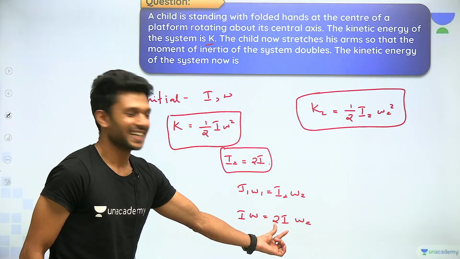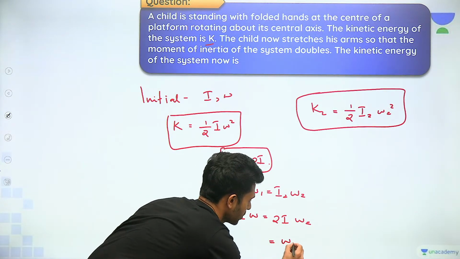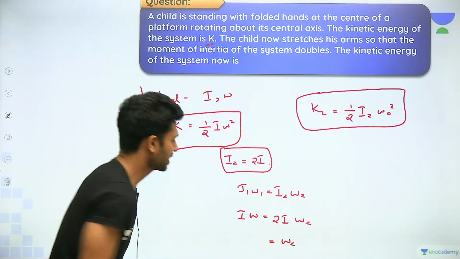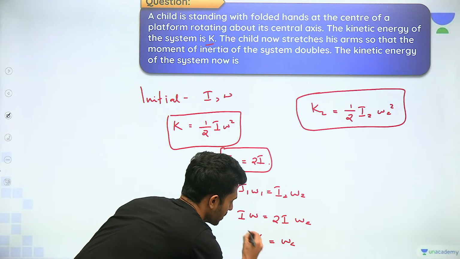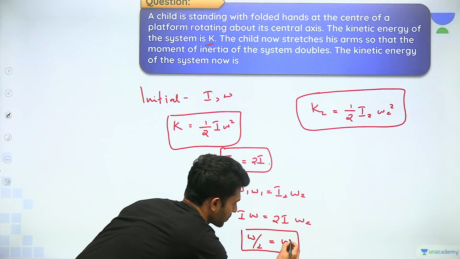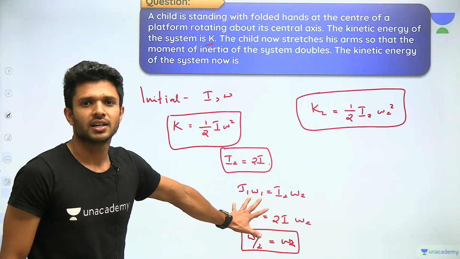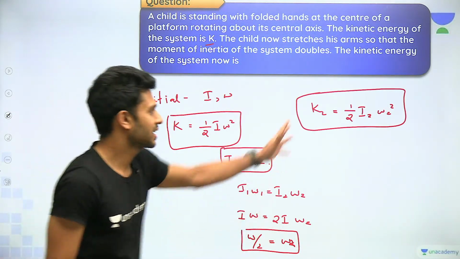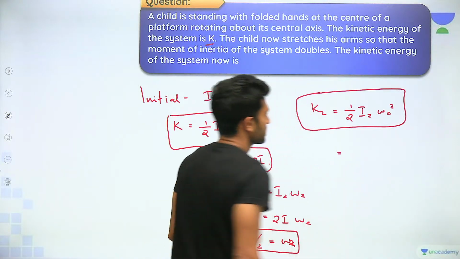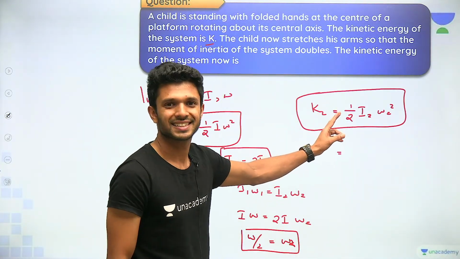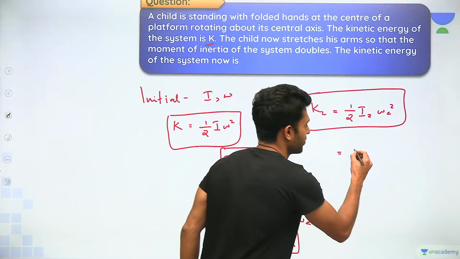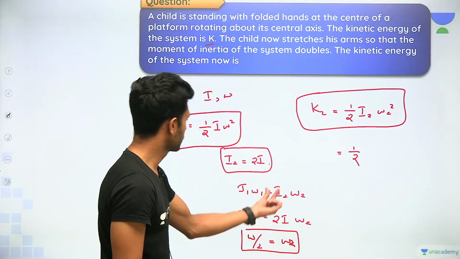Omega 2. है ना? From here won't we get omega 2? हाँ बिल्कुल, I तो cancel कर ले. Omega 2 is omega divided by 2. Done, done, done. इतना ही है. Now if you have got till here, और कुछ नहीं करना, you just need to substitute. कर ले. Half I2, 2I.